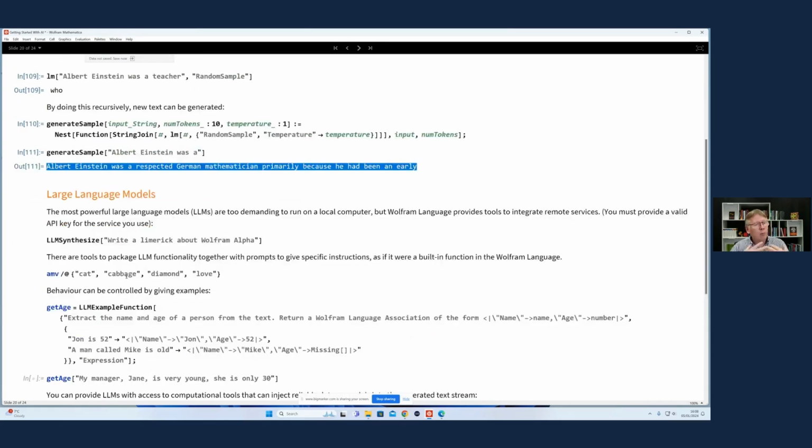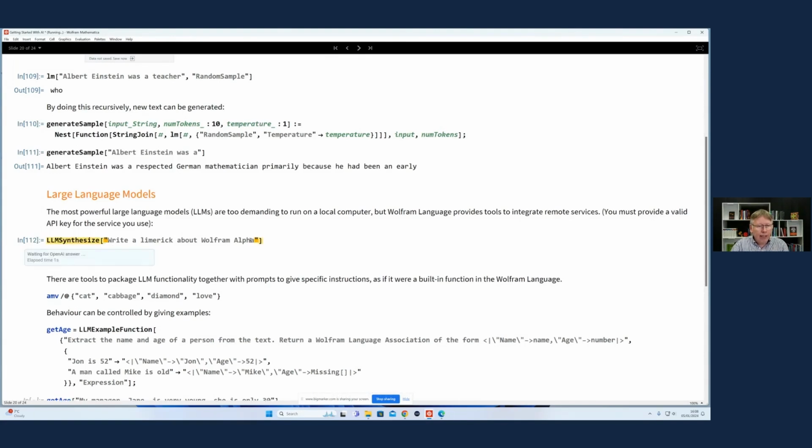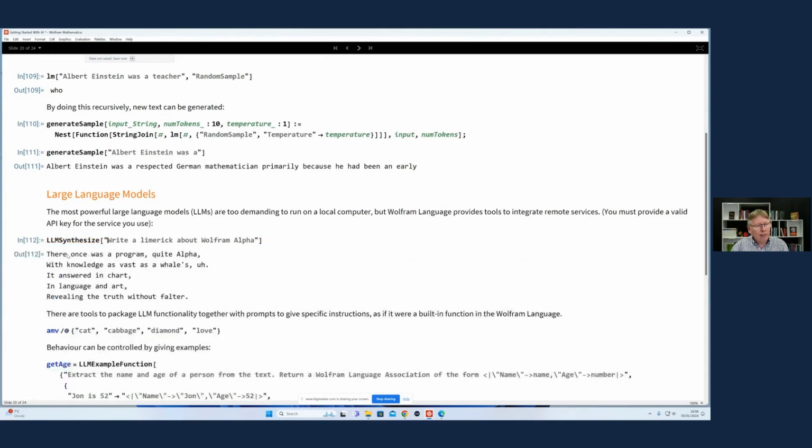So what we've done with the Wolfram Language is to integrate them into the language as external services. If I do this LLM synthesize command here, I can take an instruction and call, in this case, the OpenAI API and get the answer back from that remote service.